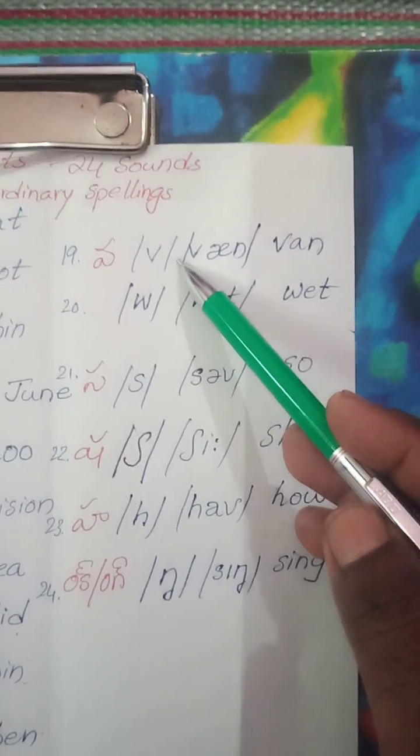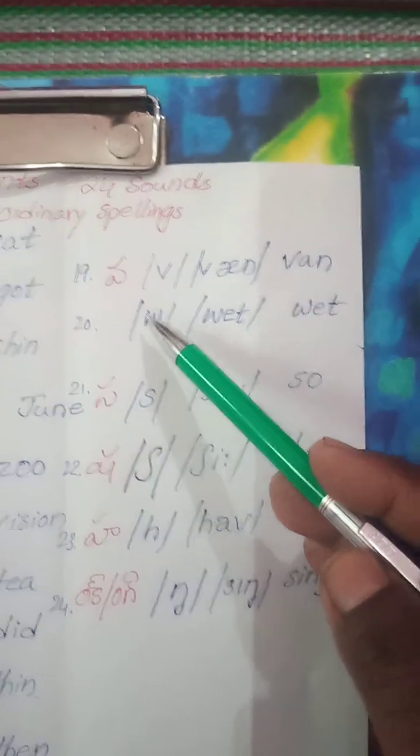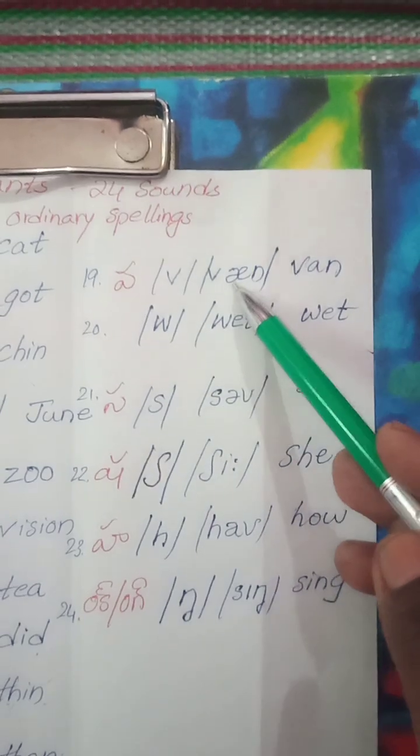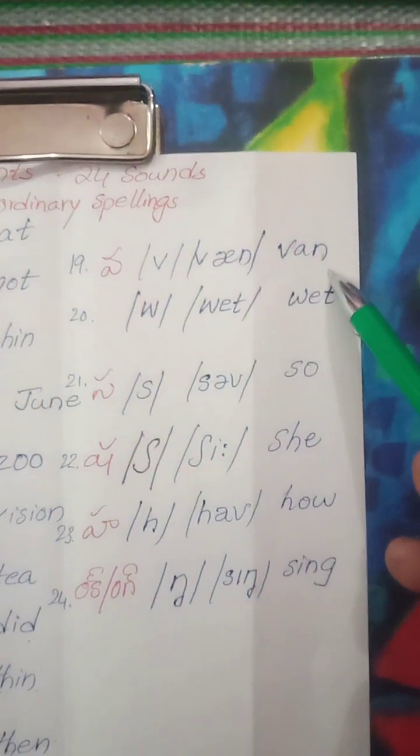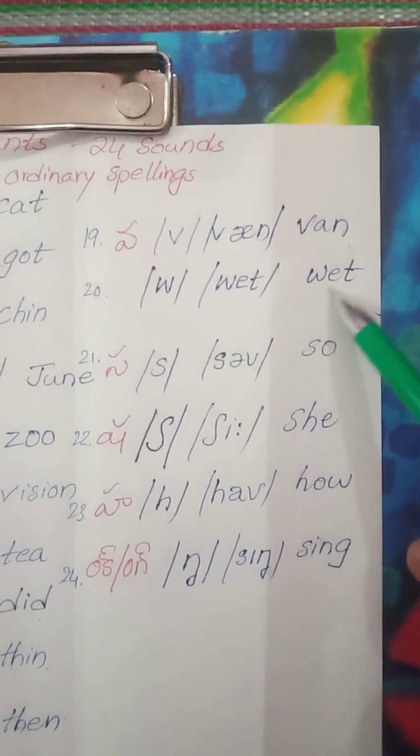This is called va, v. When w is pronounced it is like a round o, with rounded lips, so both are va sounds only. Van, ordinary spelling. Wet, ordinary spelling wet, phonetic.